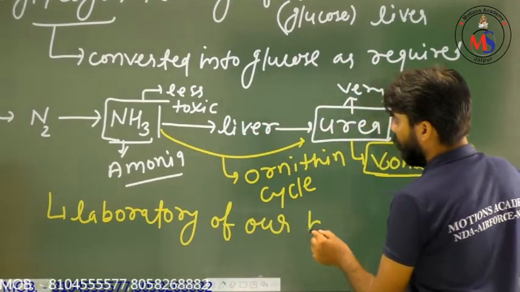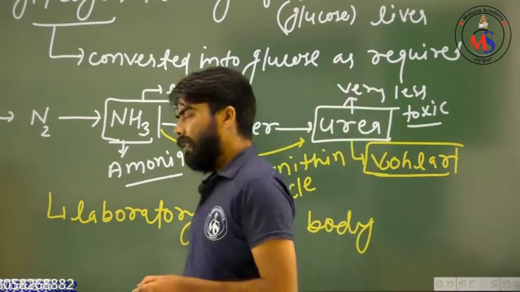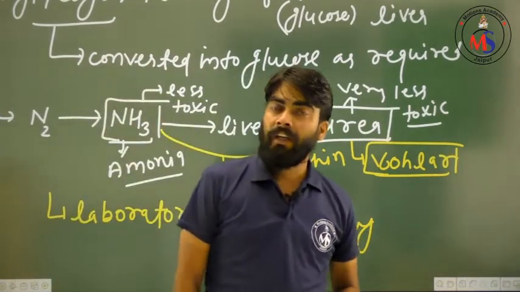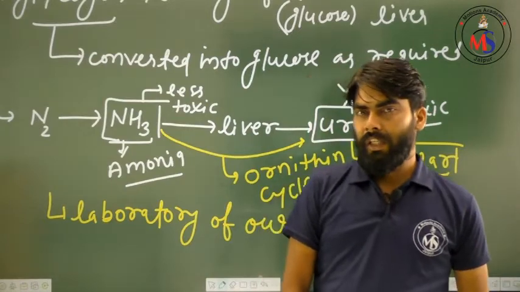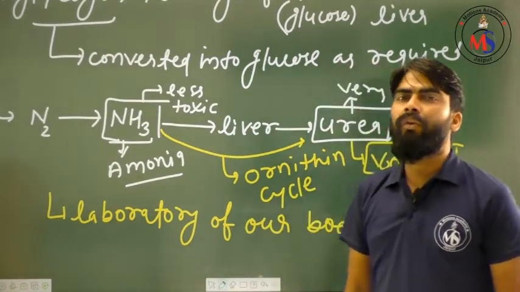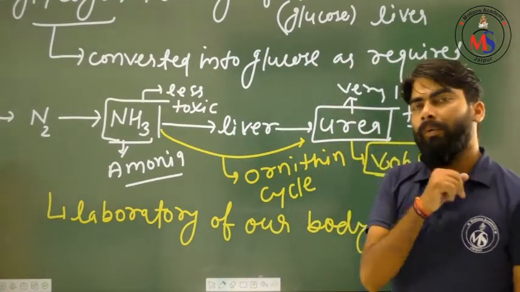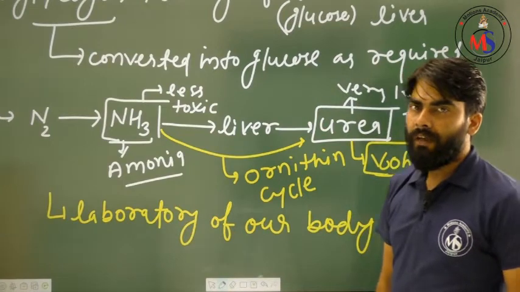So, which organ is known as the chemical laboratory of our body? The answer is liver. Why? Because it manufactures and performs the formation of urea just like a laboratory. That is why it is the chemical laboratory of our body.